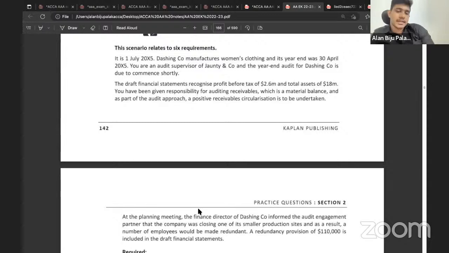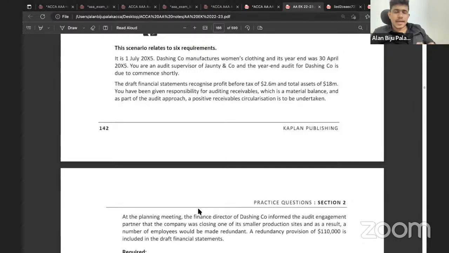At the planning meeting, the finance director of Dashing Company informed the engagement partner that the company was closing one of the smaller production sites, and as a result, a number of employees would be made redundant, and a redundancy provision of 110,000 is included in the draft financial statements. So what are the things that I mentioned here in the scenario?